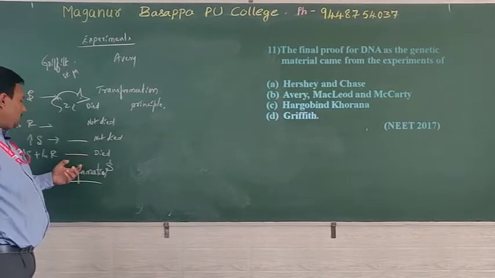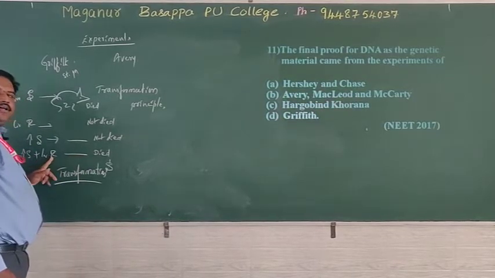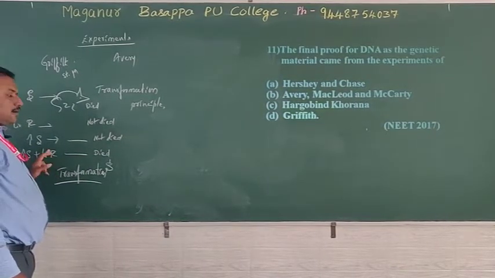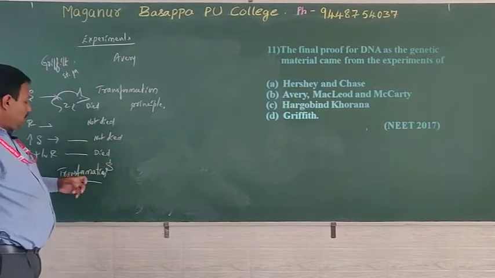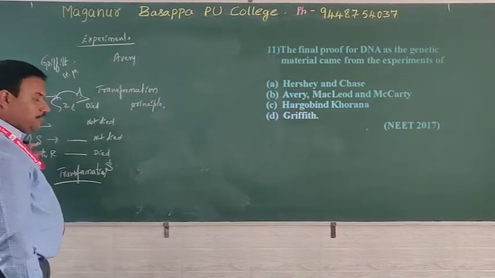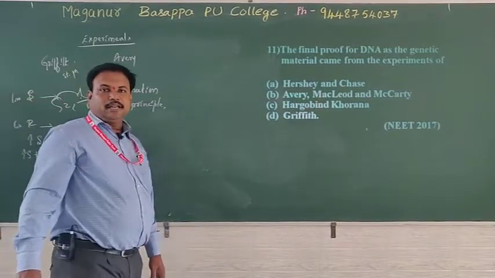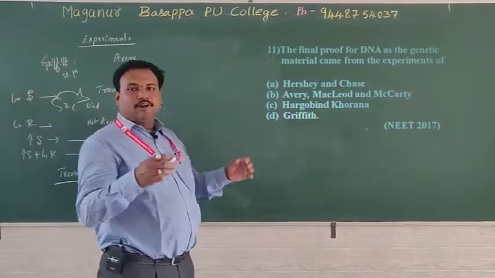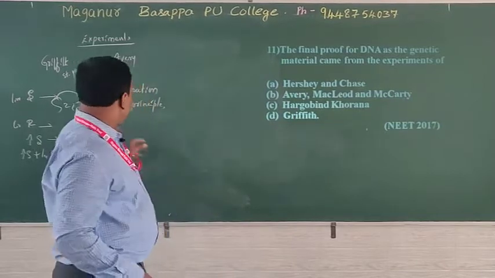Where has the change occurred? The change has occurred in the R strain bacteria. R has converted into S because of the entry of genes from its surrounding medium. The heat killed S might have given fragments in this surrounding medium, which might have entered.